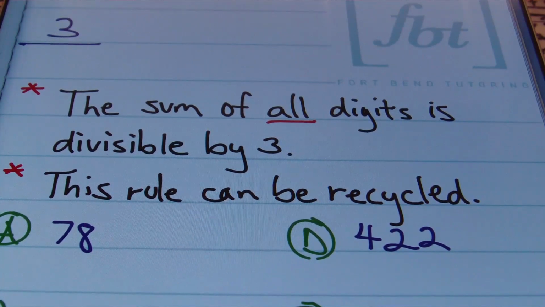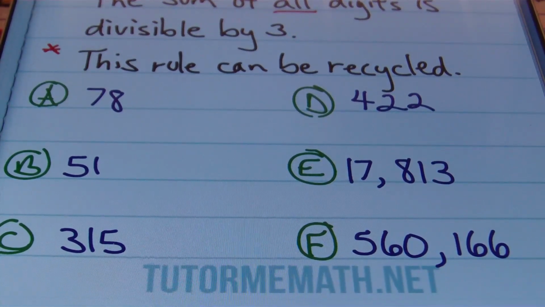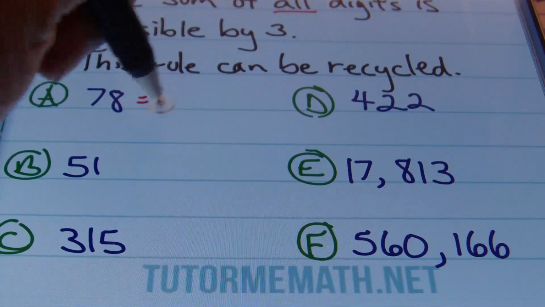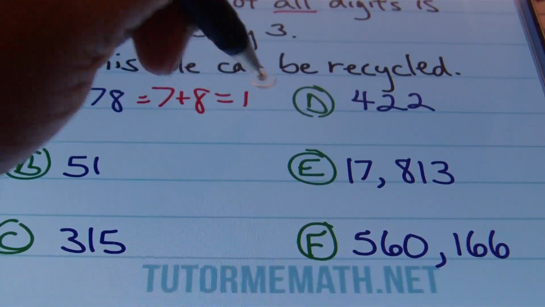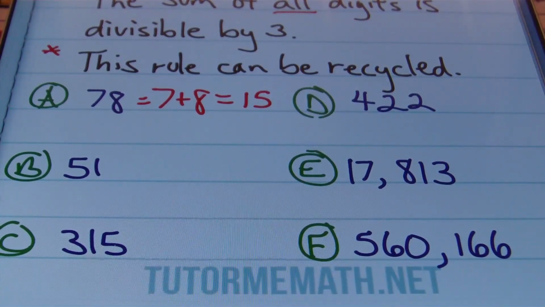All right, so for instance, let's look at A here. With A, we have the number 78. Well, if I go ahead and add 7 plus 8, this gives me 15. Well, 15 is a multiple of 3. It can be divided by 3, and so therefore, the original number 78 can be divided by 3. It's divisible by 3.